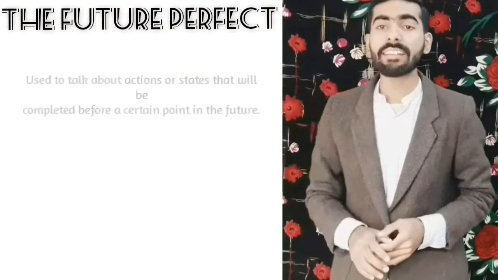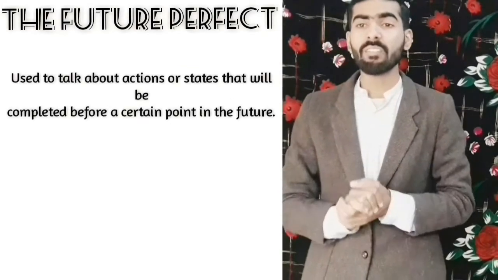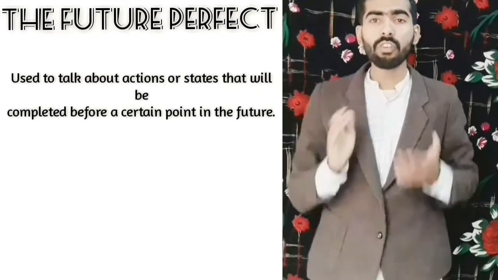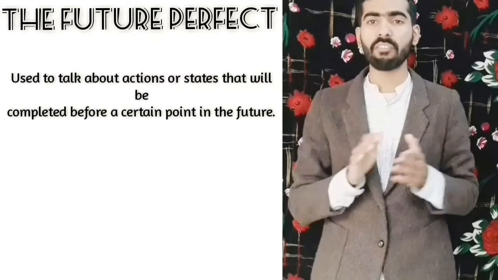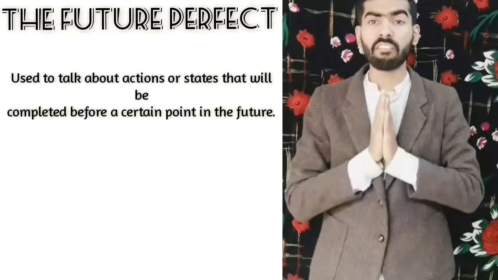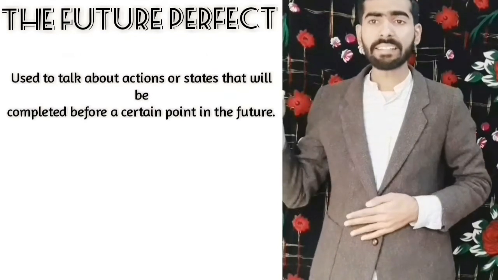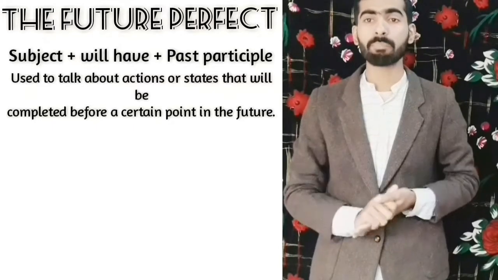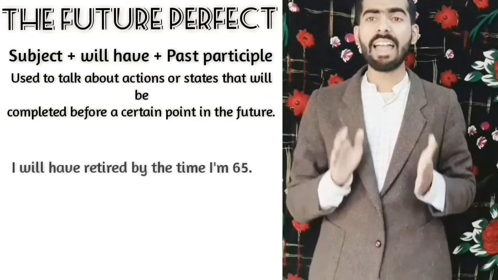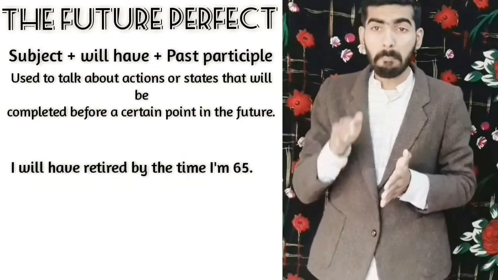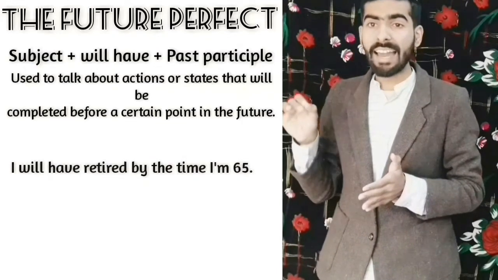We also have the future perfect. We use the future perfect to talk about an action or state that will be completed before a certain point of time in the future. We often use time clauses with the future perfect, like by or when. I will show you lots of examples, but first the structure. Subject plus will have plus past participle. Some examples. I will have retired by the time I am 65. We are using by there to show that final point.